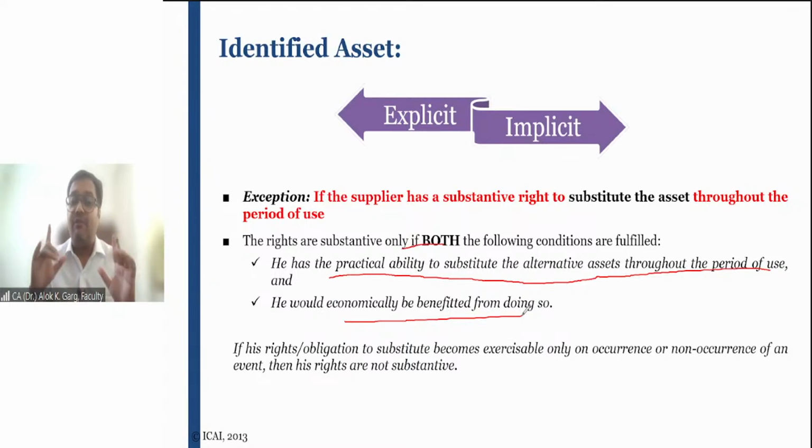Are you getting me? First of all, there must be a practical ability to substitute. And how will you determine whether there is a practical ability to substitute or not? By reading the contract, whether this asset is dedicated or not. If this asset is not dedicated and it is written that the lessor can replace, can substitute the alternate asset, in that case it will be considered that the lessor has substantive substitution rights. And you will not cover this contract under IND AS 116.